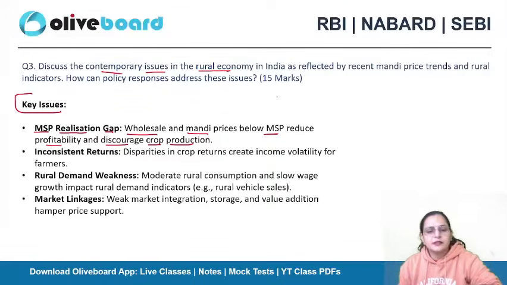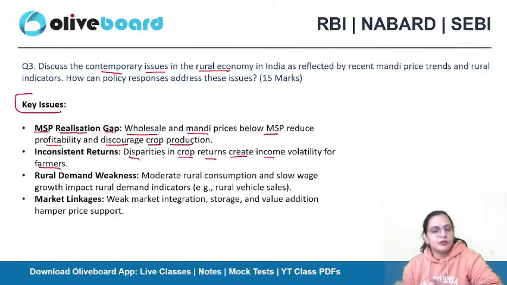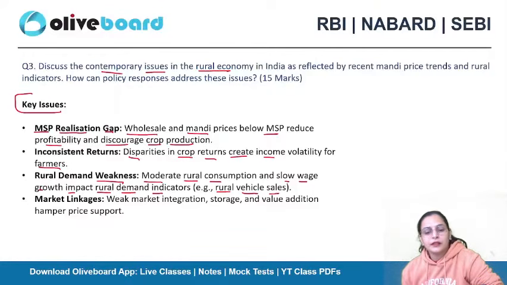Inconsistent returns: disparities in crop returns create income volatility for farmers. So there are disparities in crop returns, and that also creates income volatility, like the farmers' income is not stable. Rural demand weakness: moderate rural consumption and slow wage growth impact rural demand indicators like rural vehicle sales.